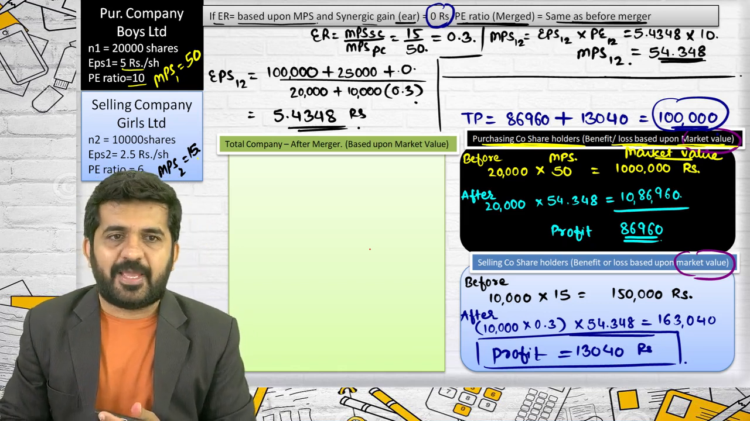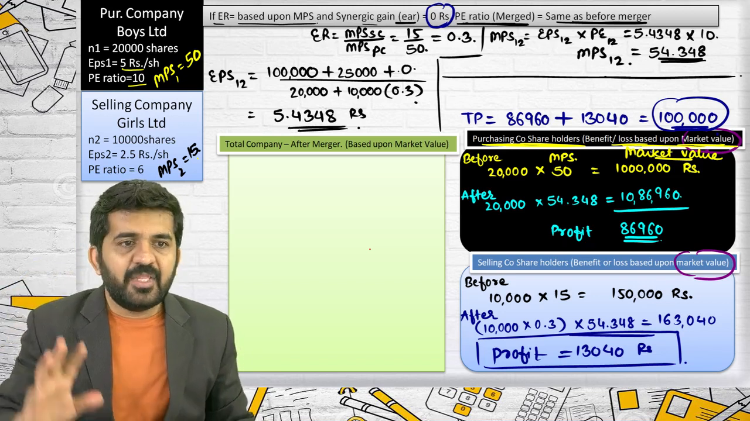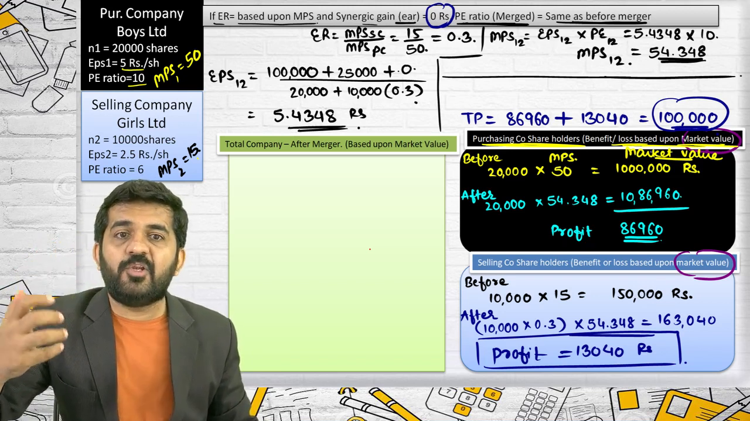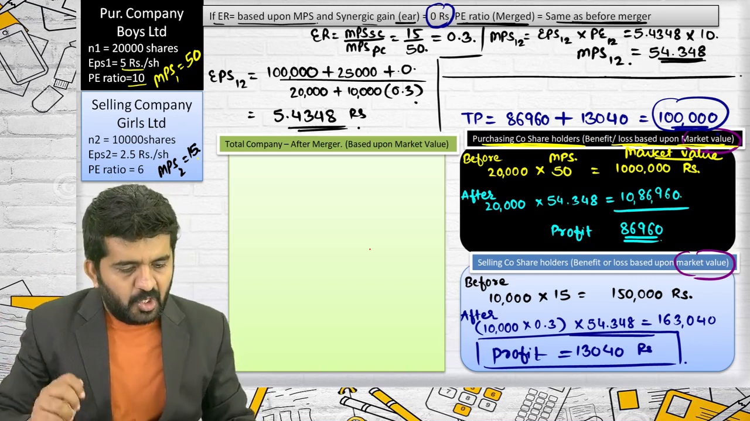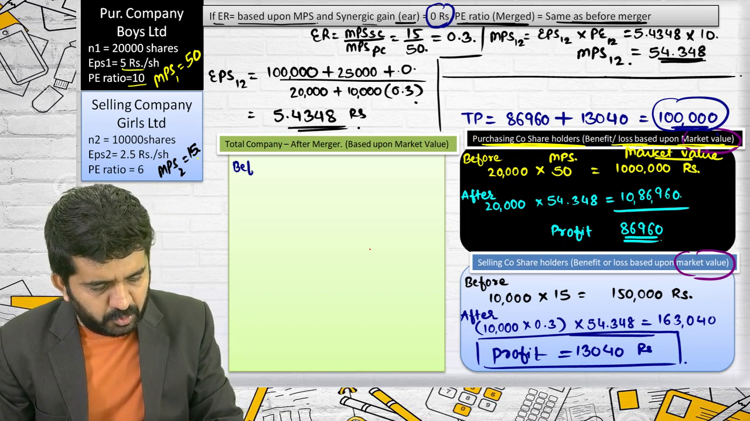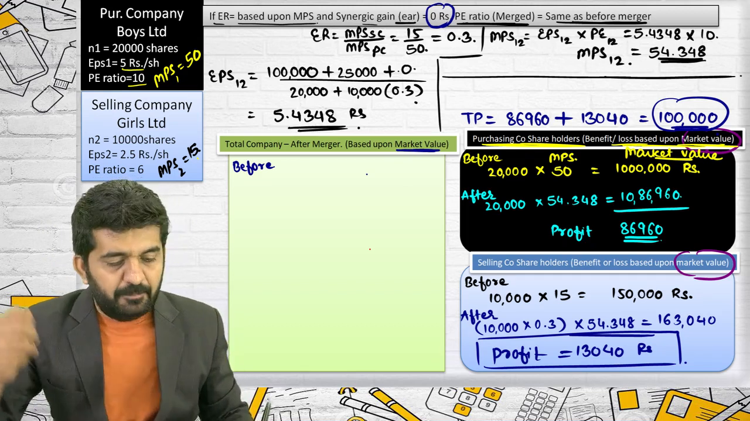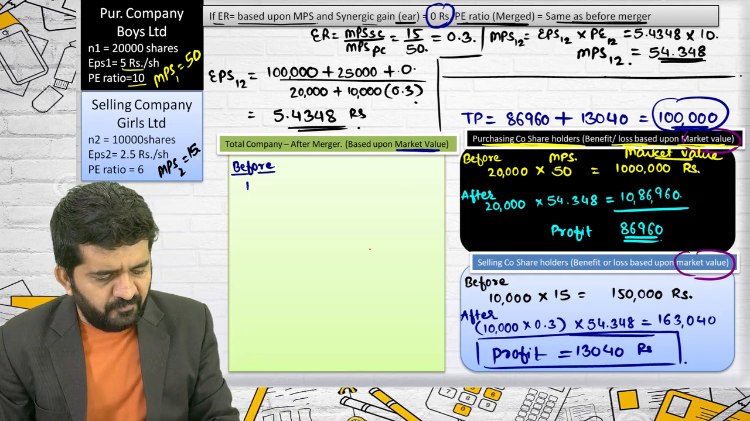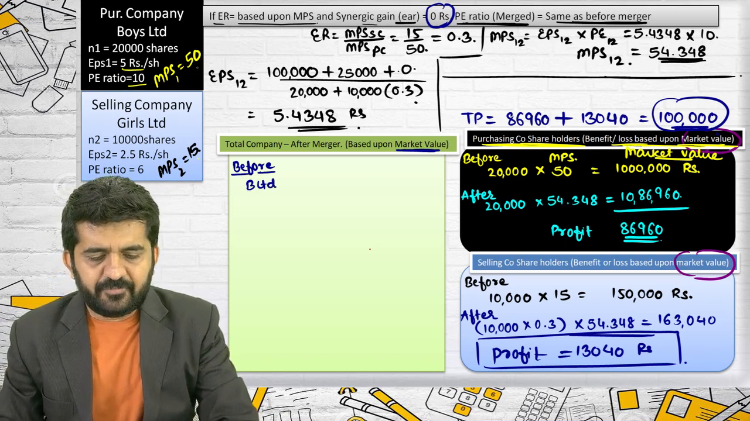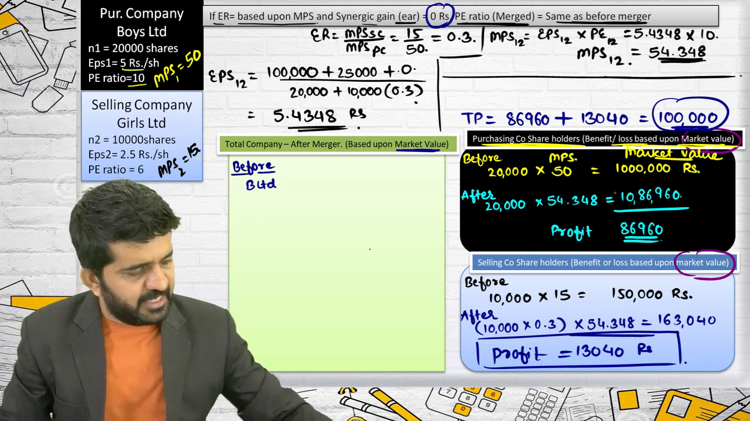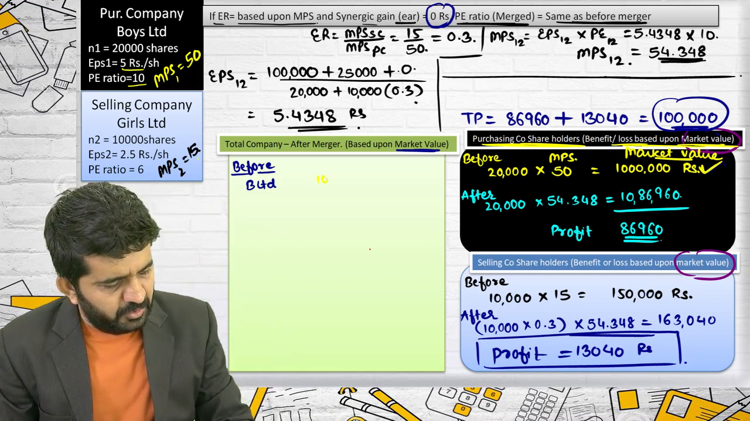Try to concentrate on what is happening. I'll tell you what was the market value of both the companies before and after. Before, let me write down in total. I'm talking about market value. Before, market value of Boys Limited was 20,000 into 50. That is 10 lakhs. Here it is given. B Limited was at 10 lakhs.